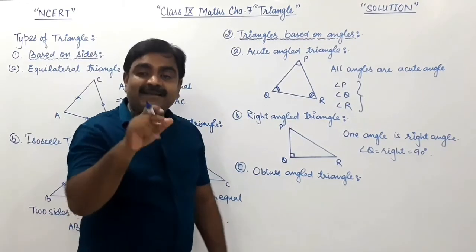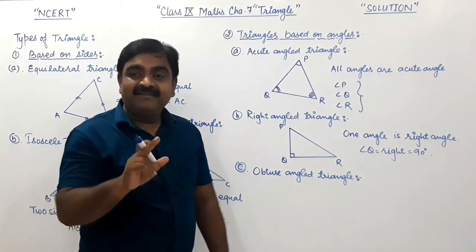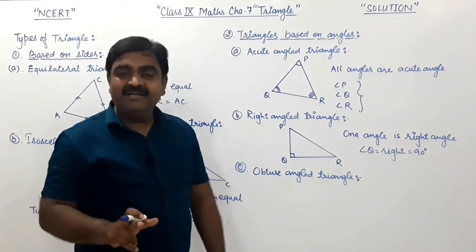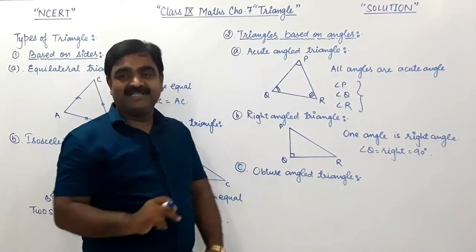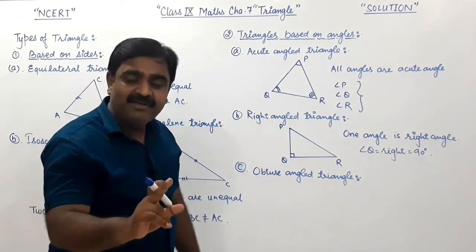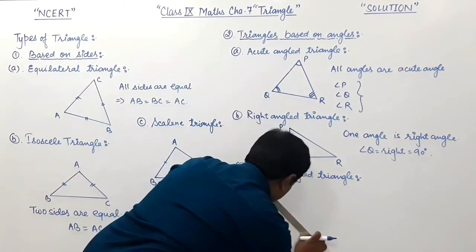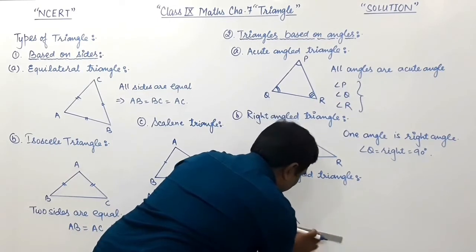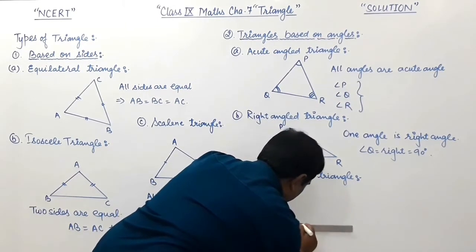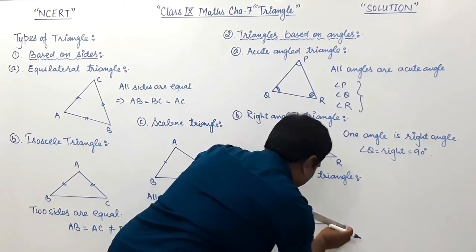Means एक ऐसा ट्रायंगल जिसका एक एंगल 90 से बड़ा होना चाहिए और 180 से छोटा होना चाहिए. Means obtuse होना चाहिए. That triangle is called obtuse angle triangle. Its figure should be like this.